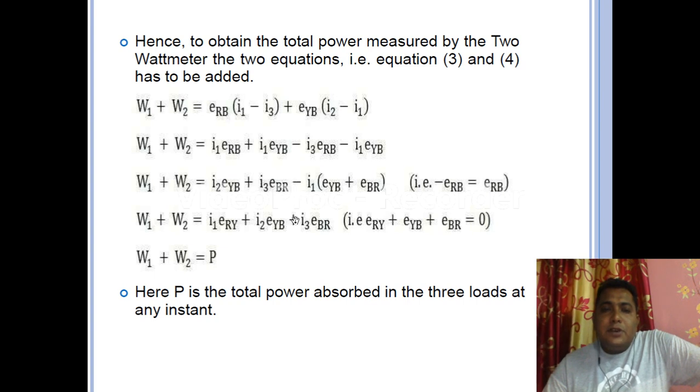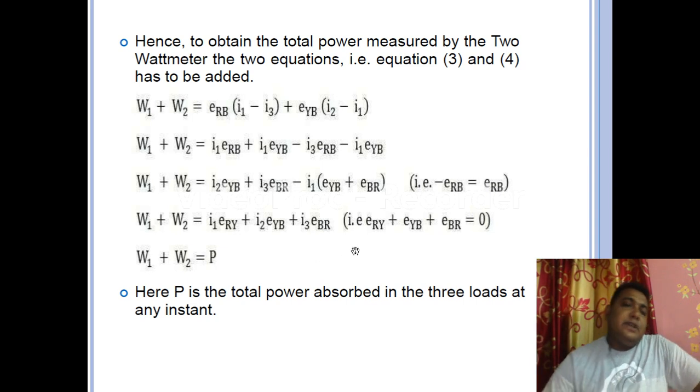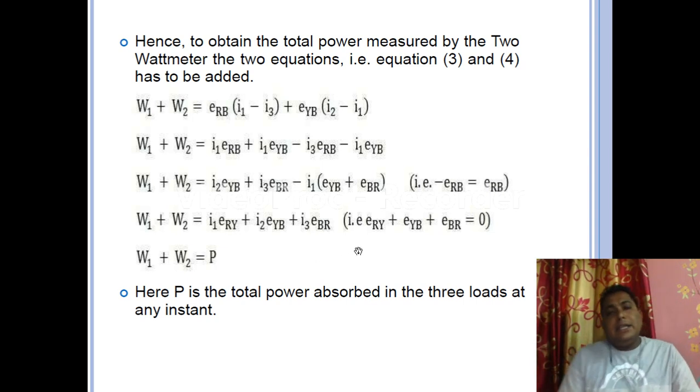So if we place minus and minus, that is plus. So here I1 into ERY, and the rest two components I2 into EYB and I3 into EBR. So it is showing each phase power. So now we can say that it is showing us all the power in the three phase line.